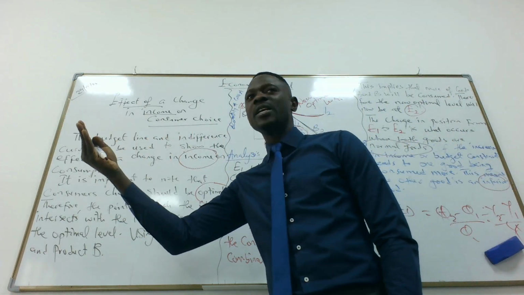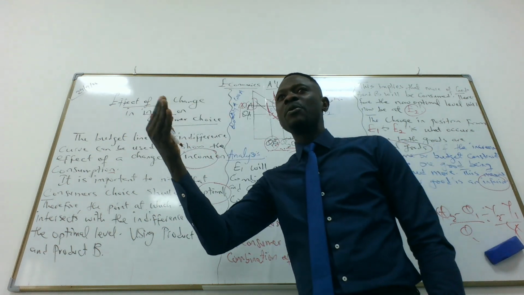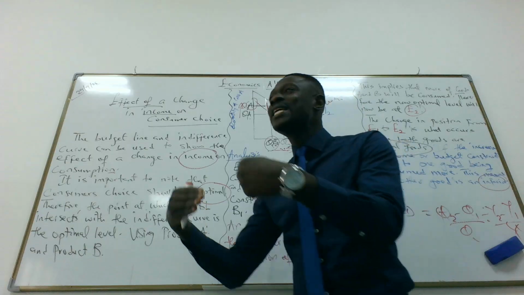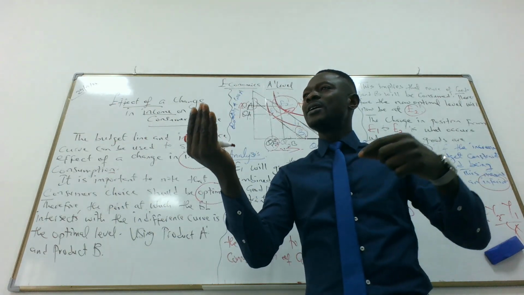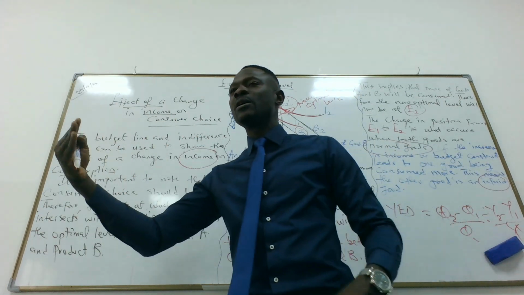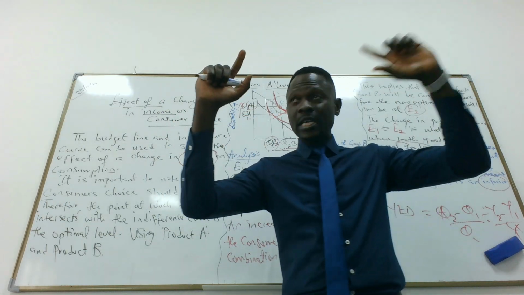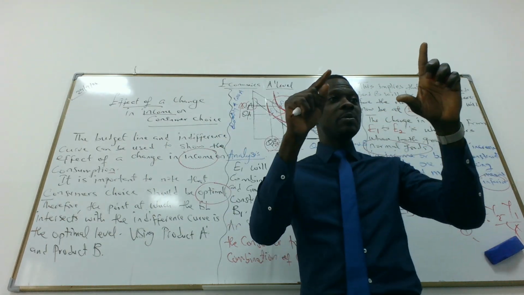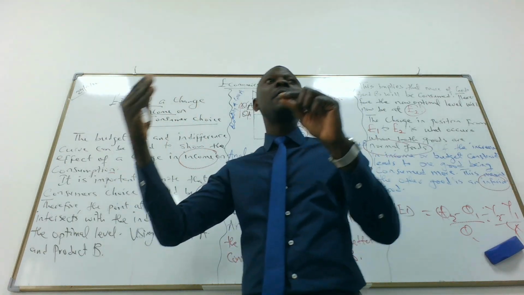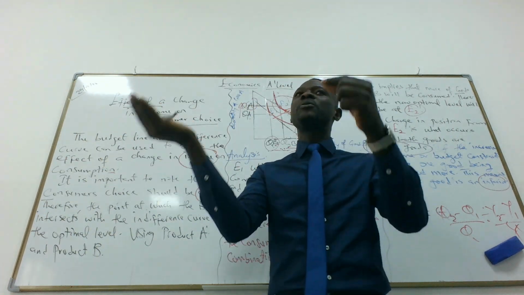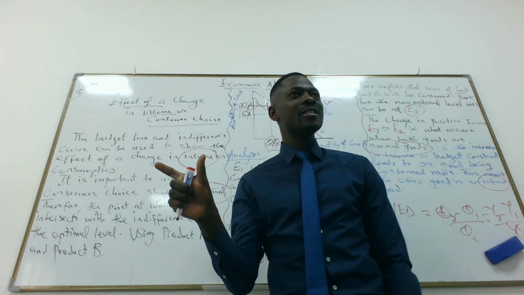So let's look at when we talk about substitution effects. There's a substitution effect because an increase in the price of a product makes us switch. We have product A and product B. For substitution effect, it means a rise in the price of product A makes us buy more of product A and we stop buying product B. That is substitution effect.